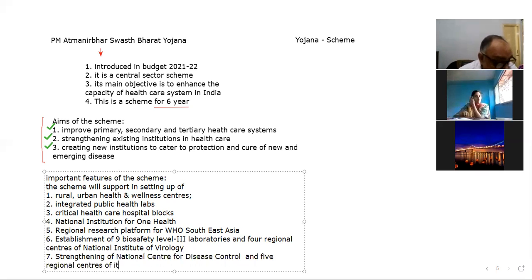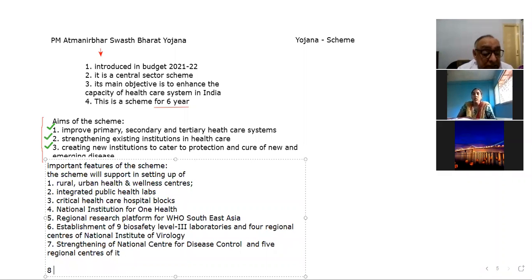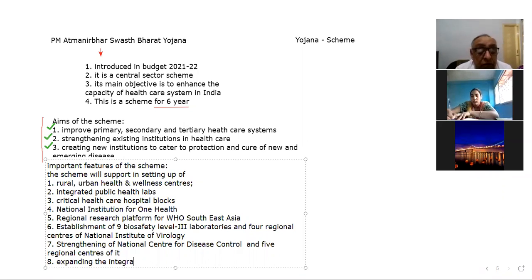And next, the 8th point, is expanding the integrated health information portal.